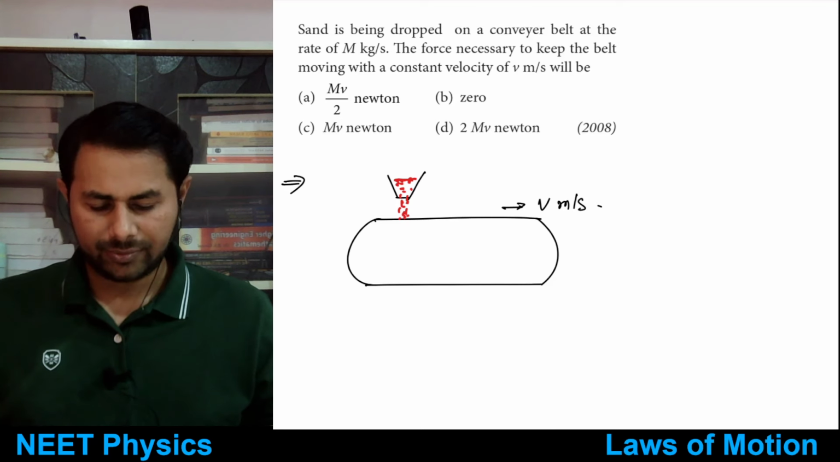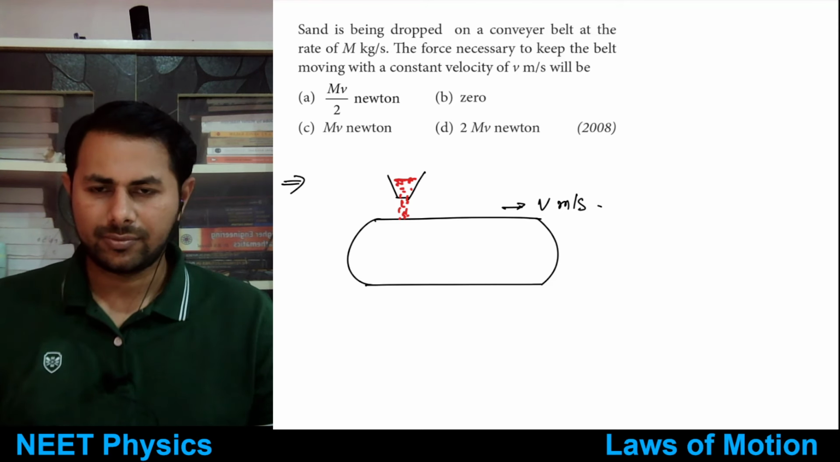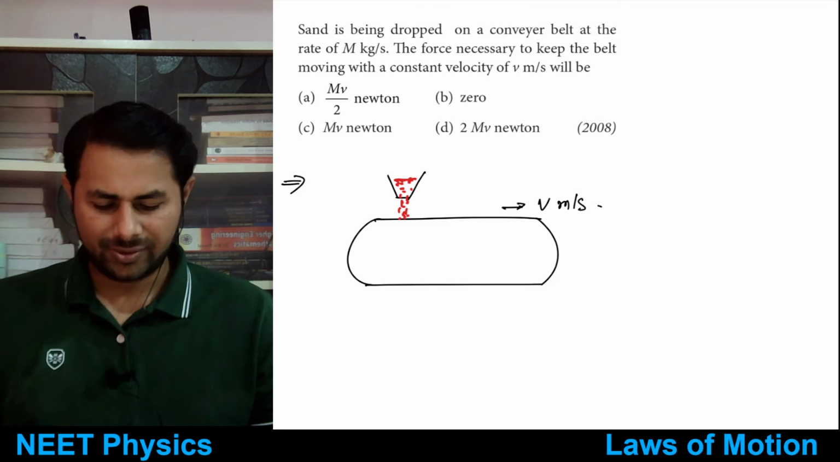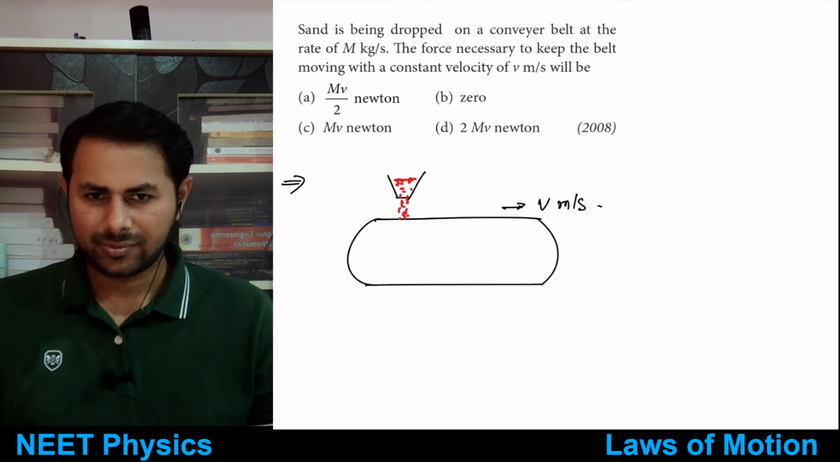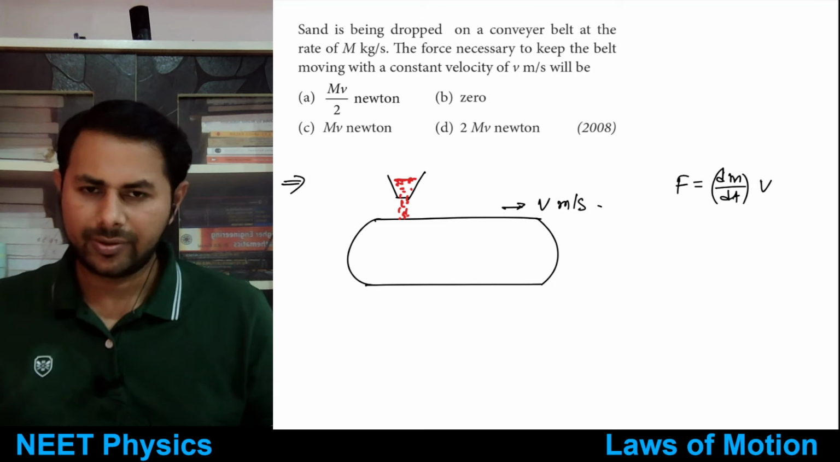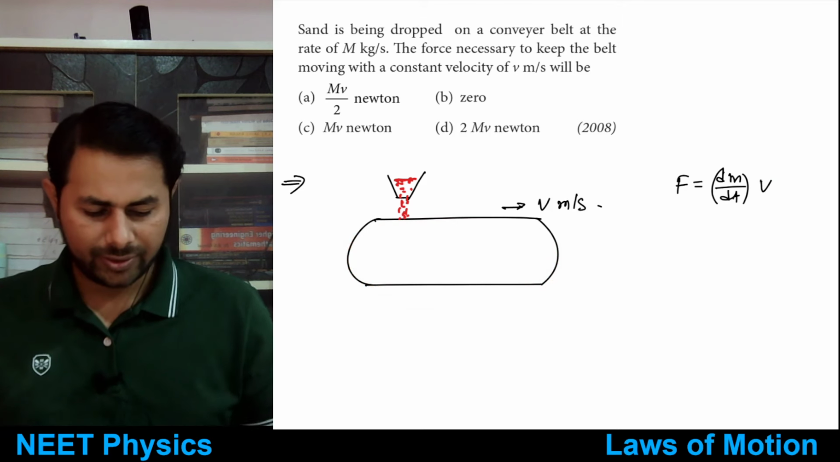Tell me. How much force do you need to exert? No, it's not 2 times. So force is just equal to dm by dt multiplied by v, because you're moving it with constant velocity v.